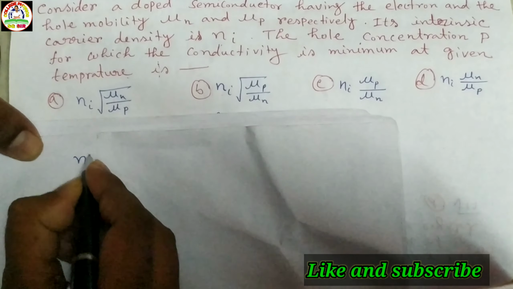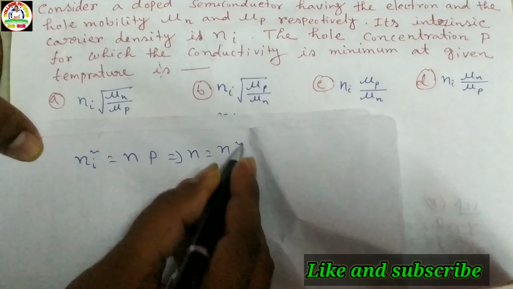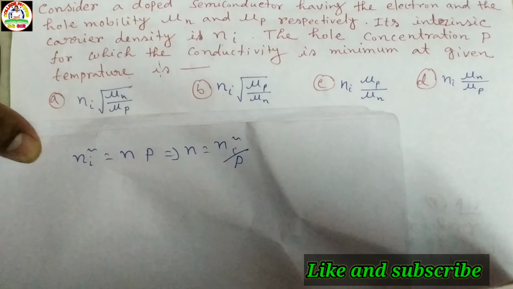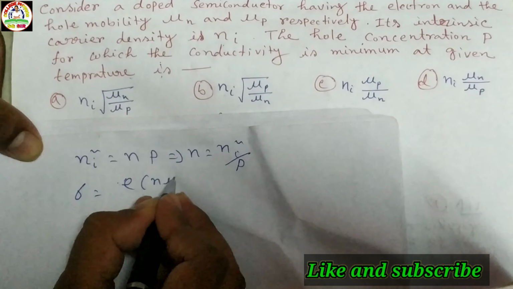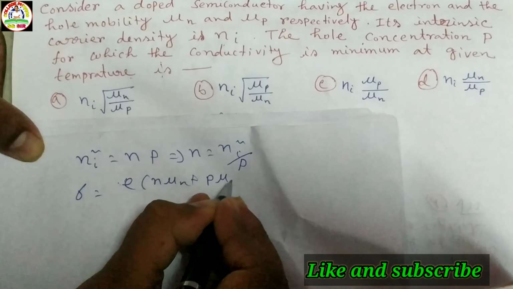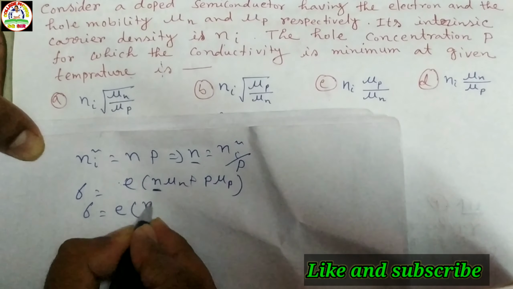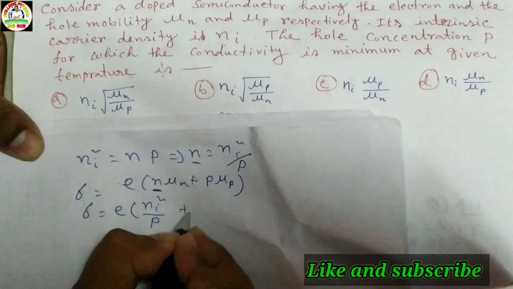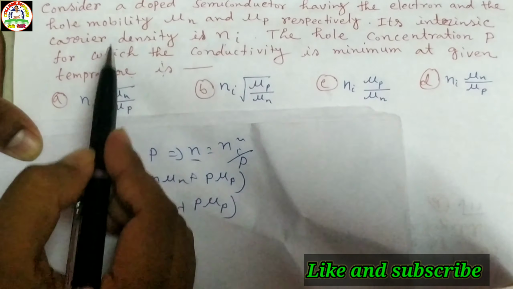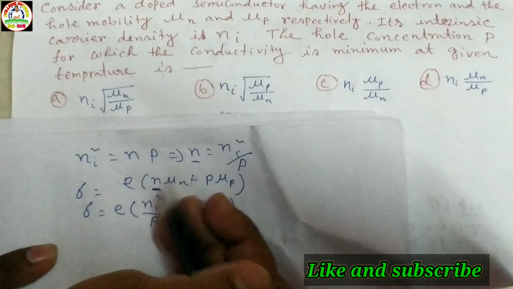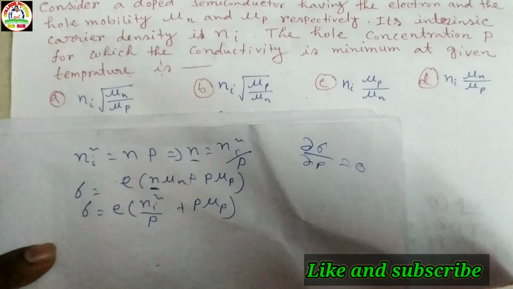Here the intrinsic carrier density ni is given. So we can write ni squared equal to n into p. So n is equal to ni squared divided by p. Also we know the conductivity sigma equals e into (n μn plus p μp). If we put this in terms of p, sigma is equal to e (ni squared by p) μn plus p μp. Now we calculate the hole concentration p for which the conductivity is minimum.